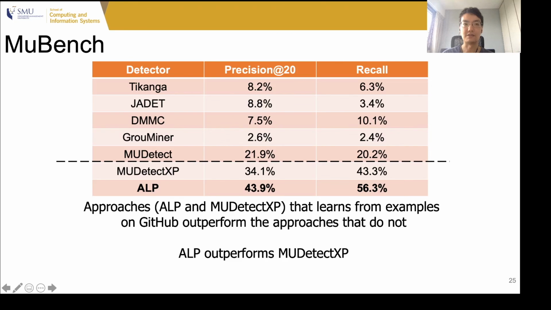And here's our experimental results on MUBench. In the first half of this paper are API misuse detectors that only use examples from a single project. So in the prior work, in the state-of-the-art approach, it was shown that by using examples from GitHub, MUDetect XP could outperform the existing approaches in terms of the precision at 20 and in terms of recall. Our approach, ELP, outperforms MUDetect XP by making use of the principles of active learning and by using classification with the reject option.